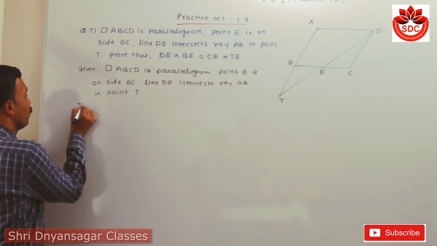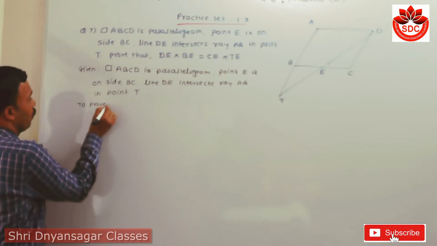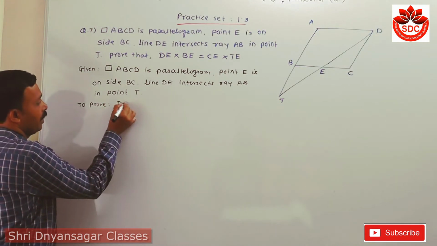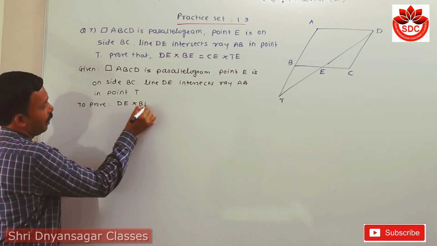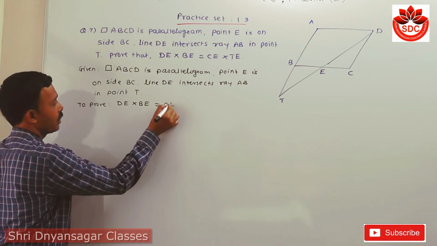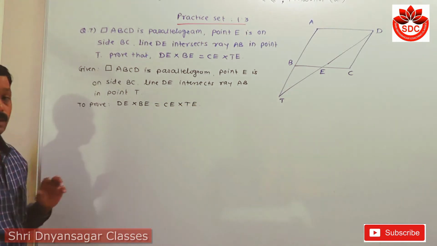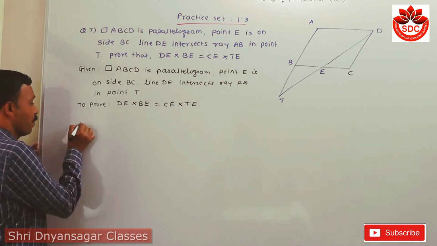Then to prove: this statement means that DE into BE is equal to CE into TE. Okay, then it's true.